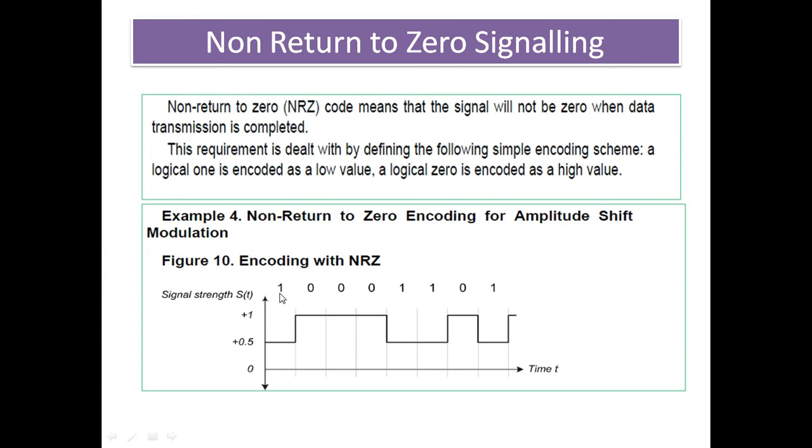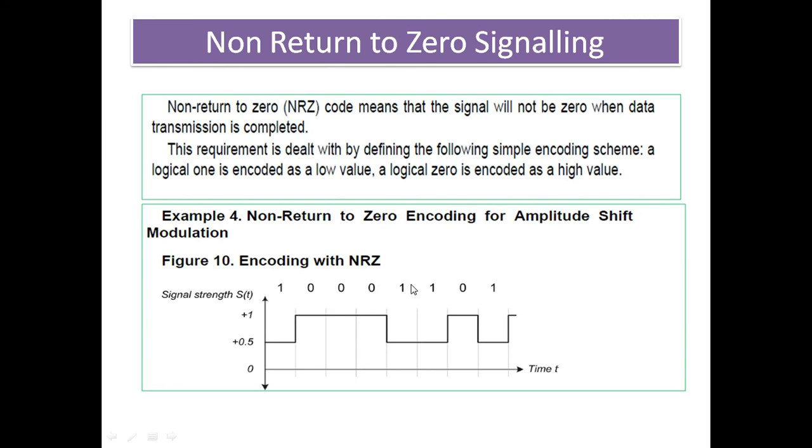Then when digital data 1 is transmitted, your voltage level is 1. Then at the transition from 1 to 0, your voltage level changes from 1 to 0.5, and this 0.5 volt remains until the logic level goes from 0 to 1.